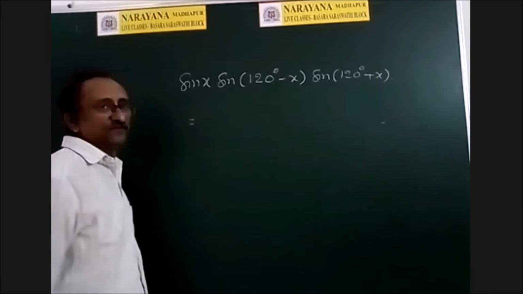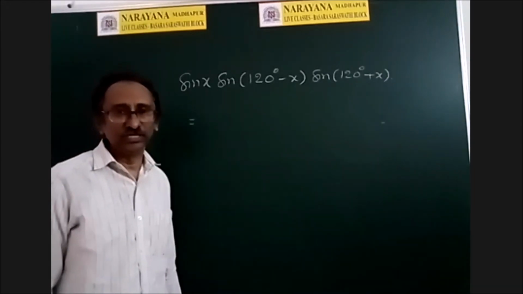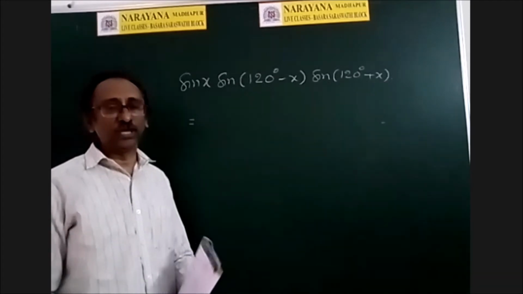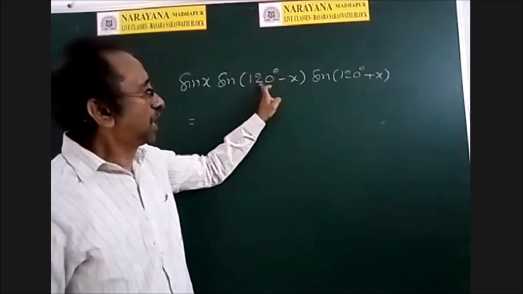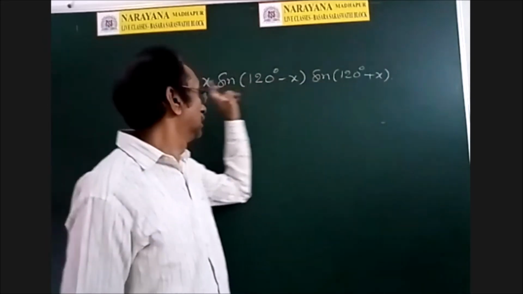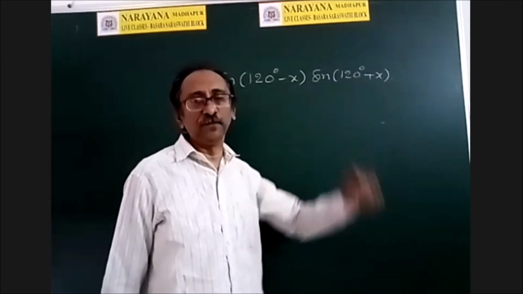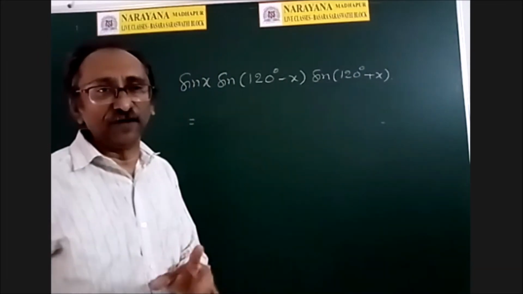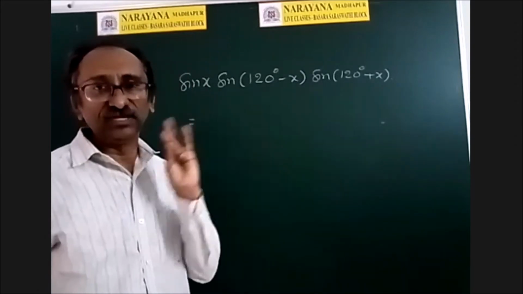What is the formula for sin x into sin of 120 minus x into sin of 120 plus x? We have written a formula: sin theta into sin of alpha minus theta into sin of alpha plus theta. In place of alpha, either 60 or 120 or 240 or 300 exists.